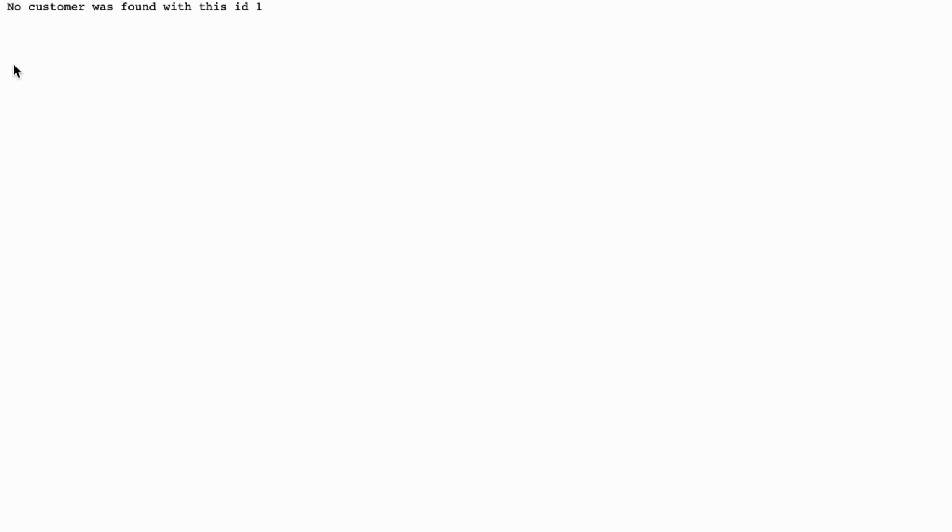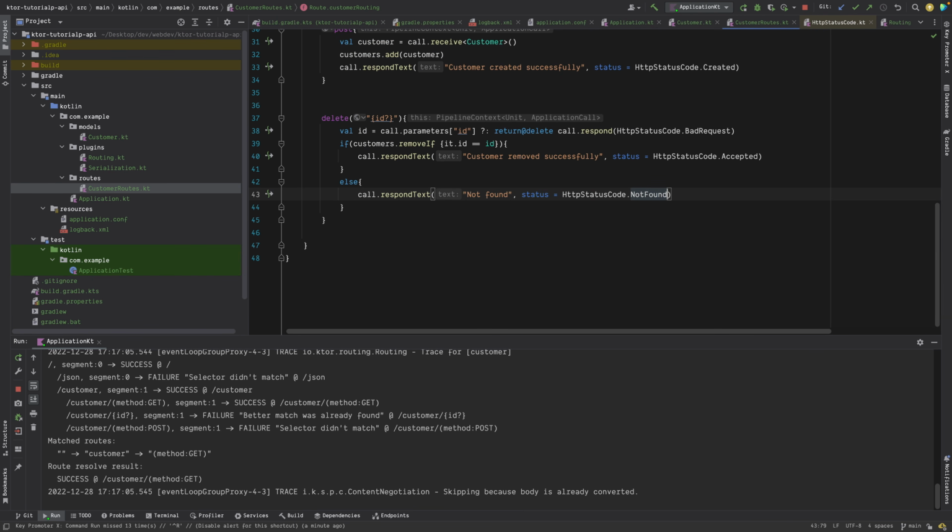Now if you go and try to find one, you won't find it. No customer was found with ID 1. If we see the list of customers directly, okay, no customers found as well, because we lost the previous one, the second one, because we reran the application. So this is fine. So everything is working. We have registered the routes as well. And so now what are the other ways of unit testing it? I was telling you one more thing I can tell you is how you can test these endpoints.